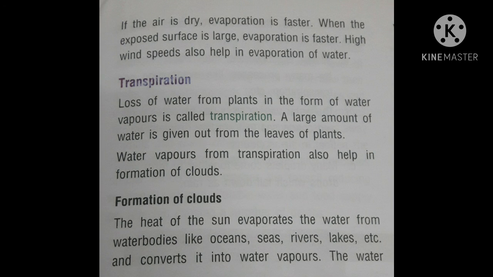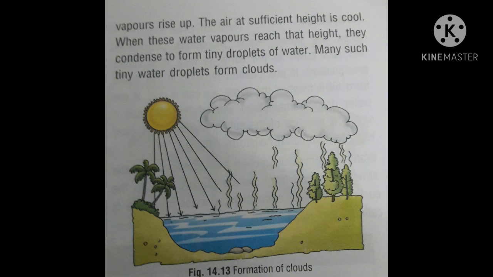The heat of the sun evaporates the water from water bodies like oceans, seas, rivers, lakes, etc. and converts it into water vapor. The water vapors rise up. The air at sufficient height is cool. When these water vapors reach that height, they condense to form tiny droplets of water. Many such tiny droplets form clouds. Children, here you are seeing a picture of the formation of clouds.